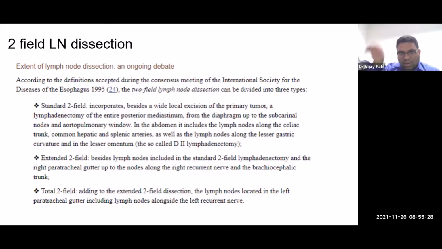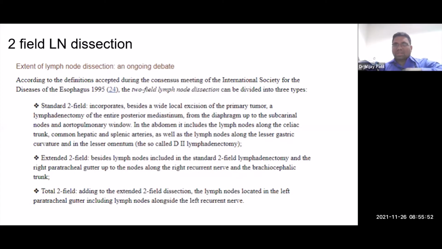And along that, the curvatures of the stomach and the lesser omentum. So that would also be called a D2 gastrectomy when the stomach part gets involved. But for the esophagus, when it's done for thoracic tumors, it would be called 2-field, standard 2-field. So you are dissecting basically the mediastinum, 2 lymph node fields are dissected.